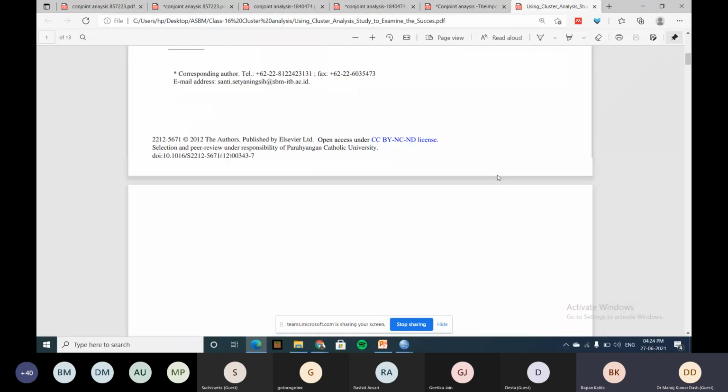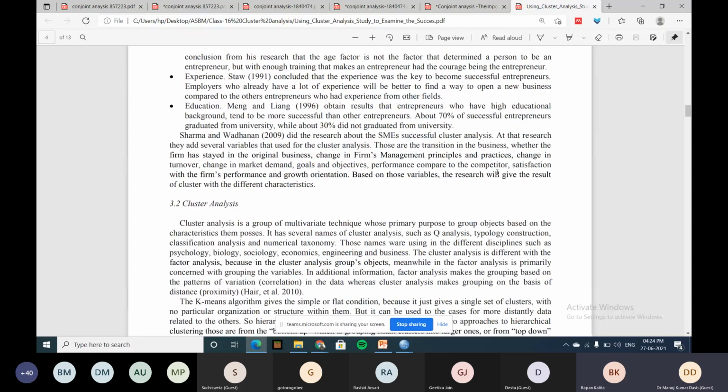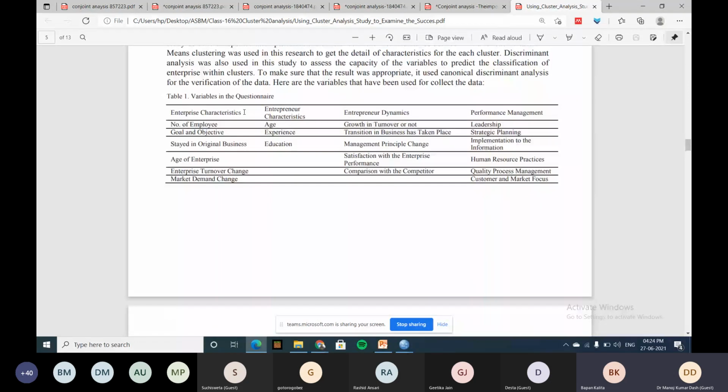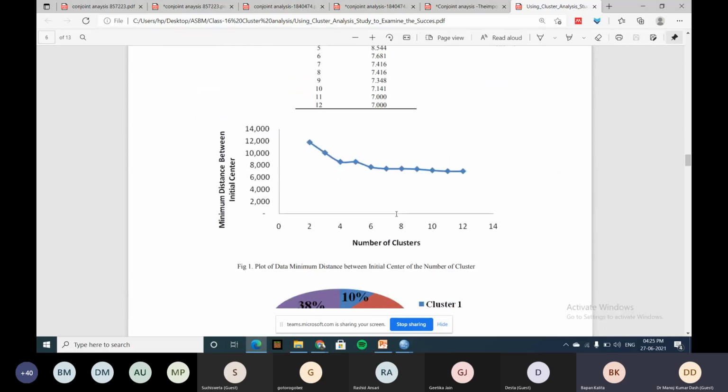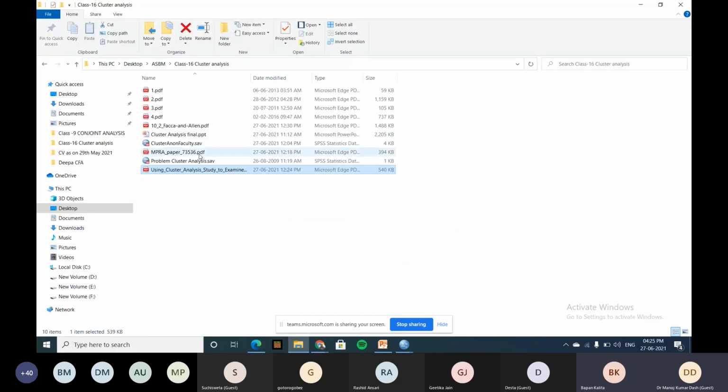Now what I want to analyze. You have taken three characteristics: entrepreneur characteristics, enterprise characteristics, its dynamics and performance. Based upon the four attributes and sub-attributes, you have to analyze the clustering. This is the cluster you have to analyze. There are four clusters. Now see, I give one example so that it will be more clear to all of you.